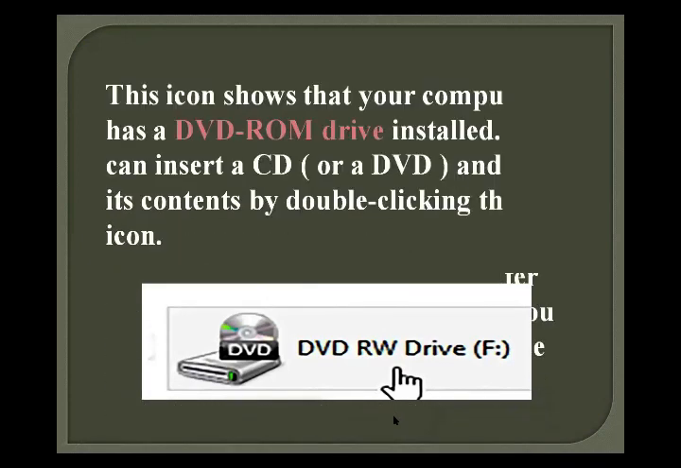Here you see another icon. This icon also exists in the computer icon. When you double click on the computer icon, you see some different icons: local disk C, local disk D, and DVD RW drive F. Okay, and what is the DVD RW drive?